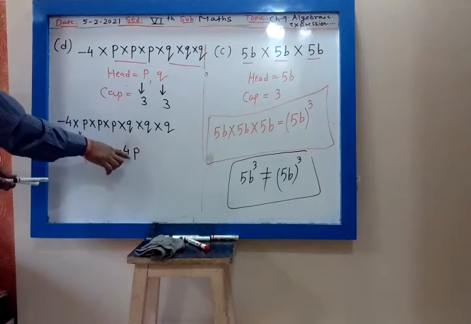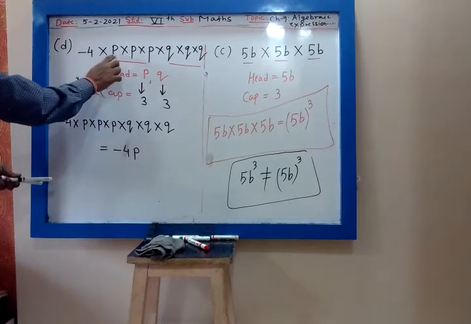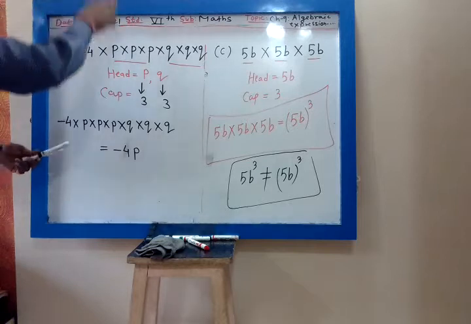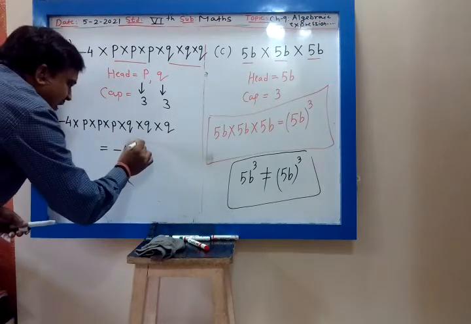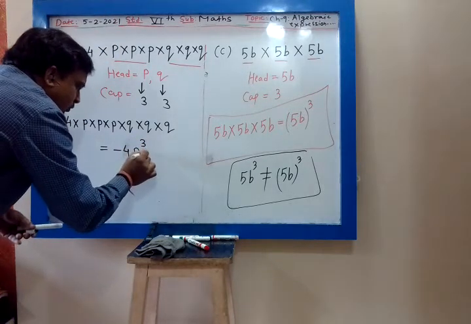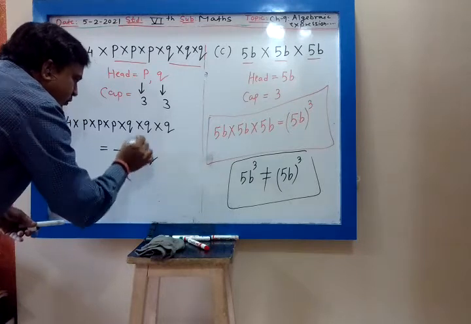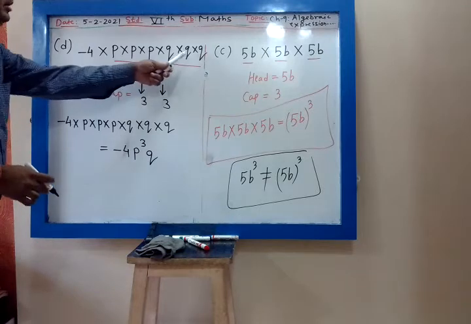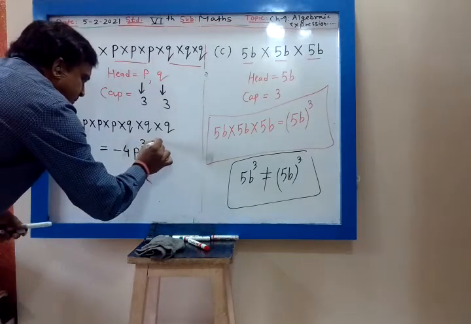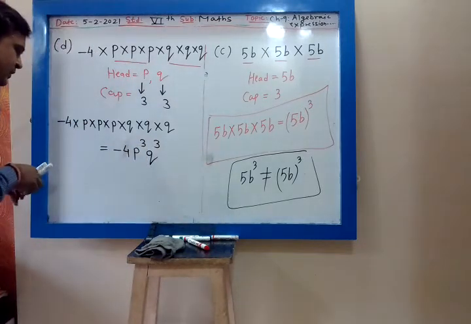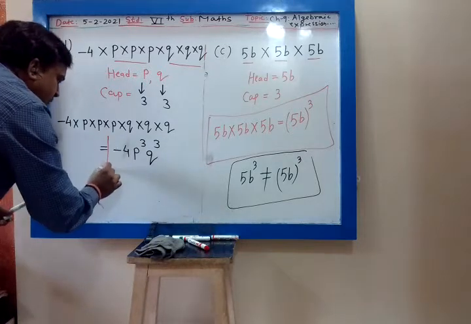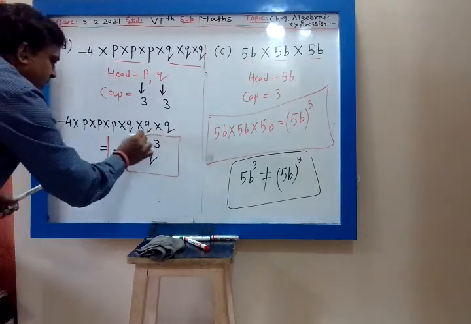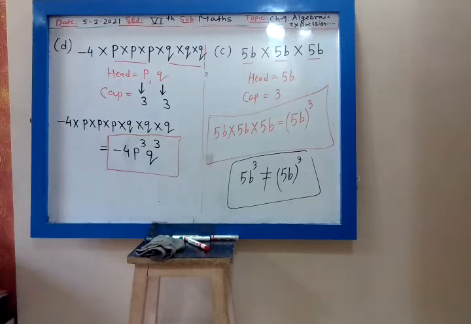Then my head is P. For P, what is the cap? P is multiplied 3 times, so that 3 will go in the cap. Then into Q. For Q, what is the cap? Q is multiplied 3 times, so Q raised to 3. So the answer is minus 4 into P raised to 3 into Q raised to 3.